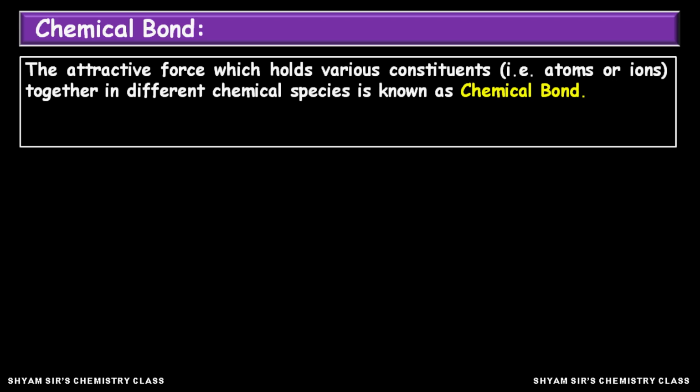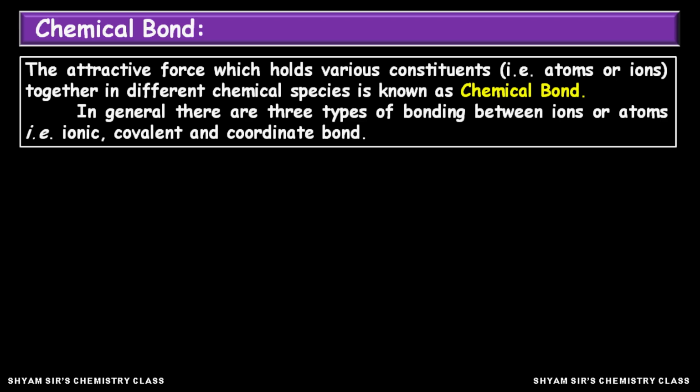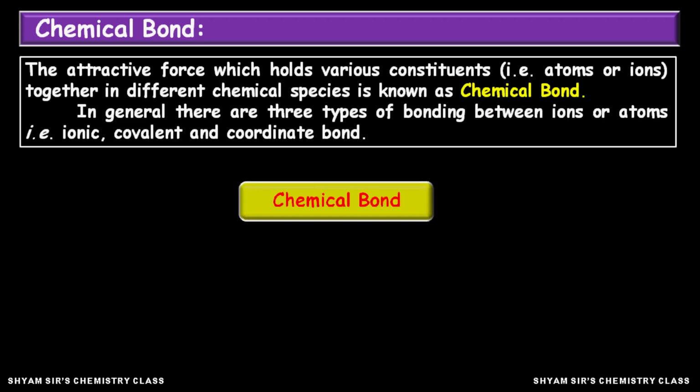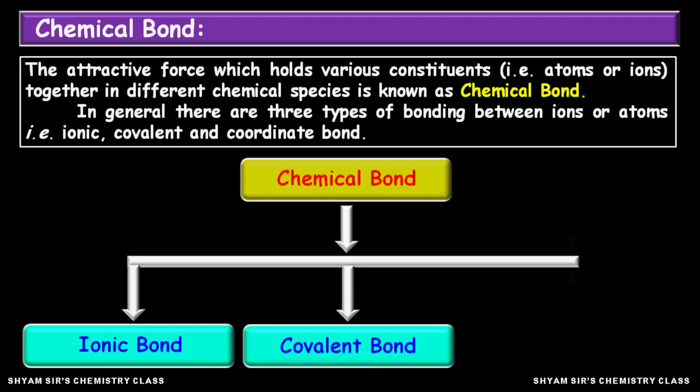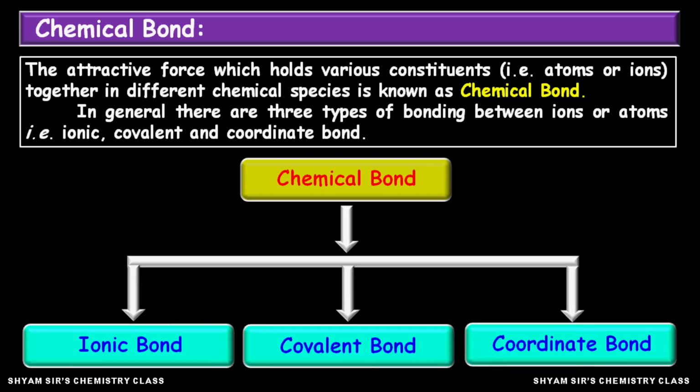Now if we come to the types of chemical bonds, what are the main types? You will see that there are three different types of chemical bond. One is ionic bond, second is covalent bond, and third is coordinate bond. One thing you should remember here: apart from these three types of bonding, there exist some weak chemical forces like hydrogen bonding, van der Waals forces of attraction, dipole-dipole attraction, etc.